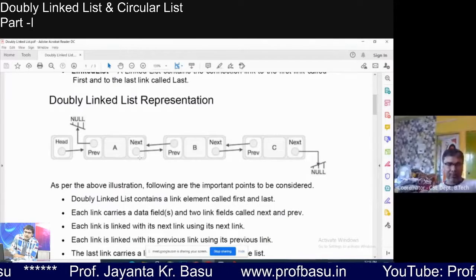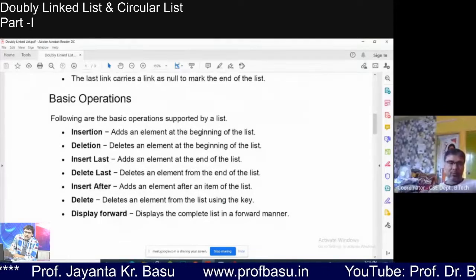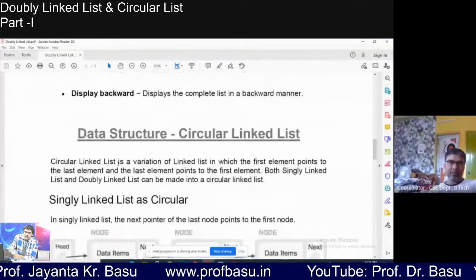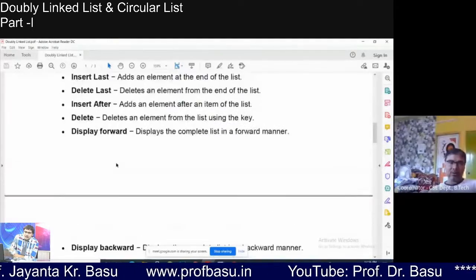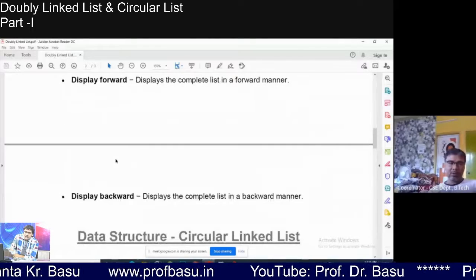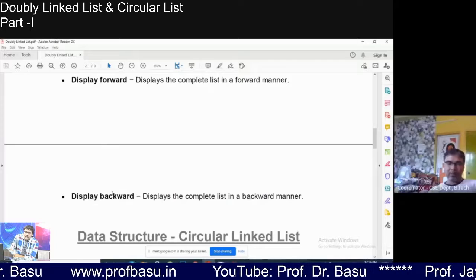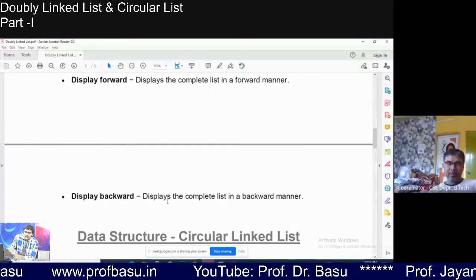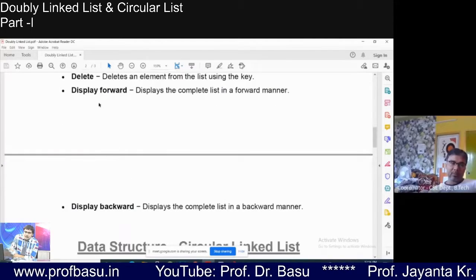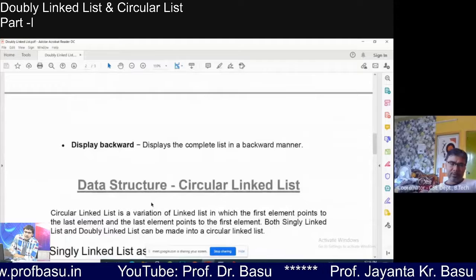So this way, it's very easy. We just have to modify the code a bit. The same operations we will be performing. So all these we have to implement in double linked list. Backward traversal also: display the complete list in a backward manner. You can display the list in the forward manner or the backward manner. Display forward, display backward, right? This flexibility you will get.